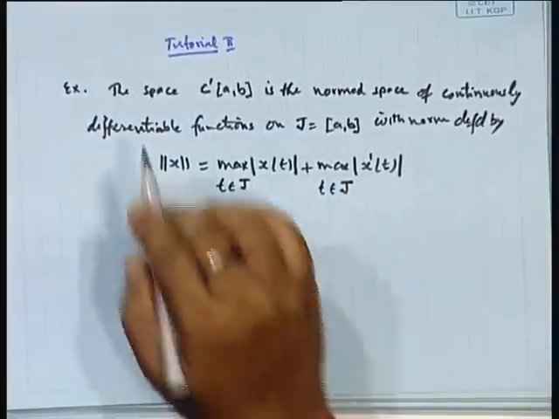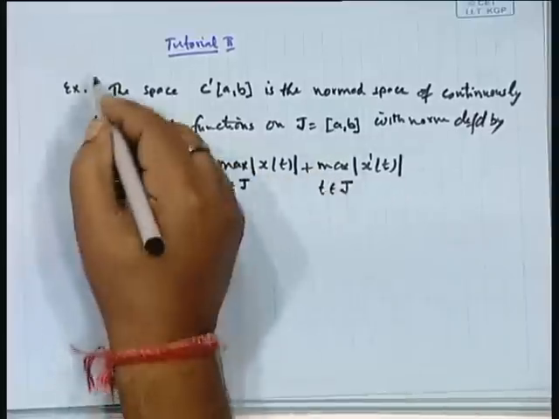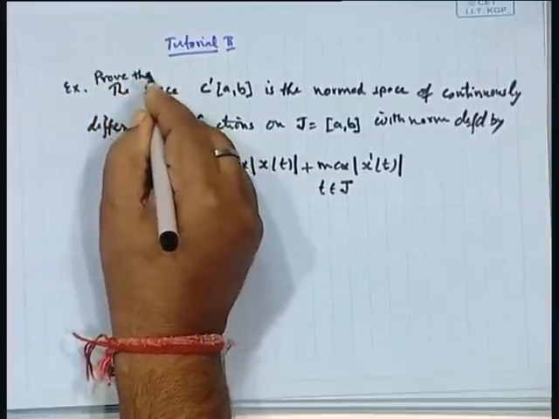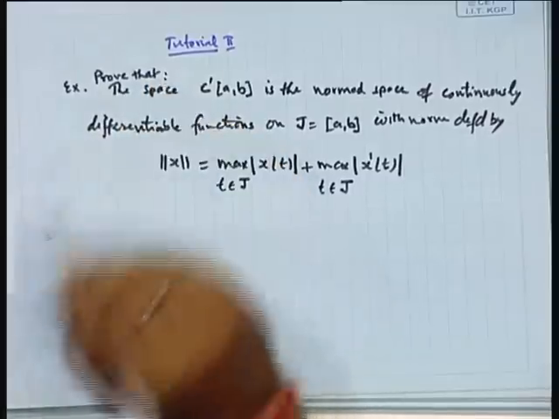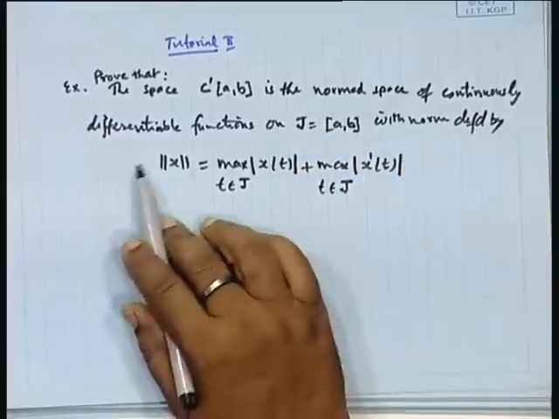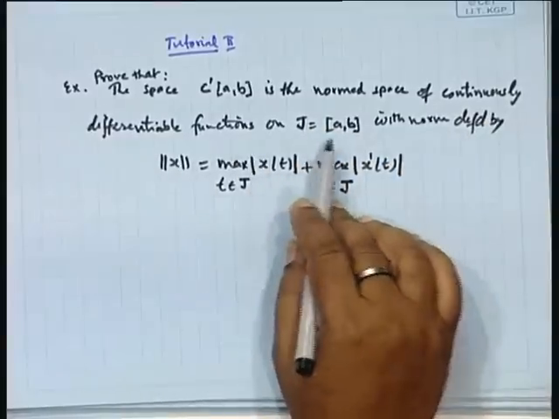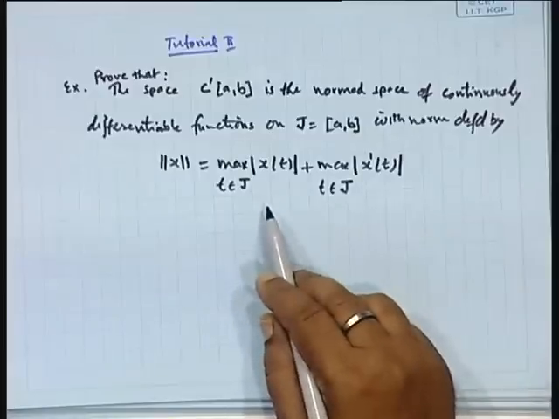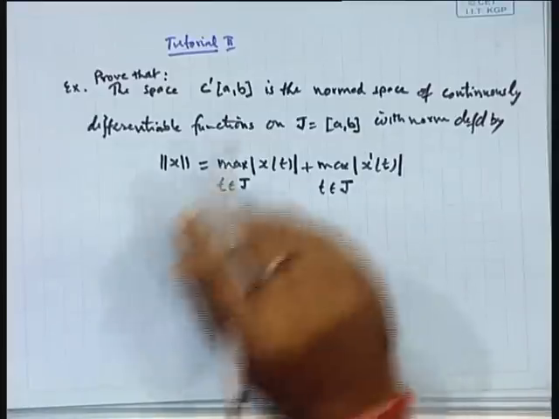So, the problem is, prove or show that the space C'[a,b] is the normed space of continuously differentiable functions on the closed interval [a,b] with norm defined as this. Clear?